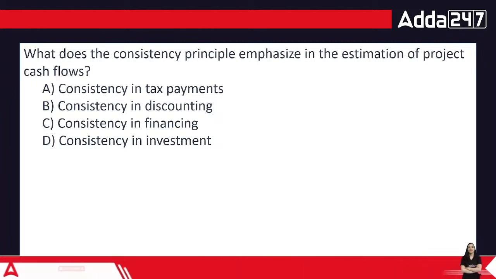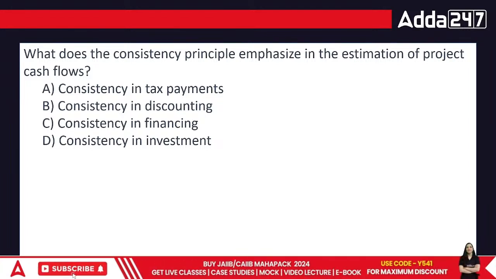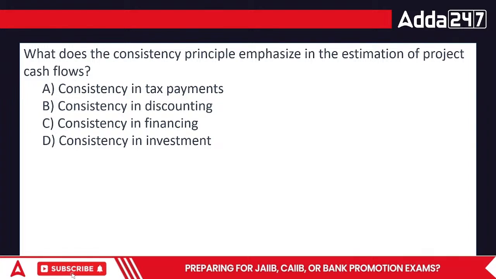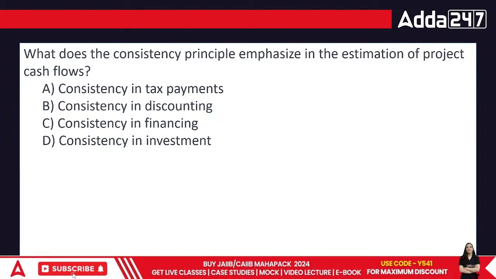Obviously it's not about 100 rupees, it's always like in lakhs or in crores right now. Then only the business starts thinking about the futuristic point of view. In the beginning, you are just putting the money into the business till the time you don't really make that thing work out, right? So what does the consistency principle emphasize in the estimation of project cash flows?